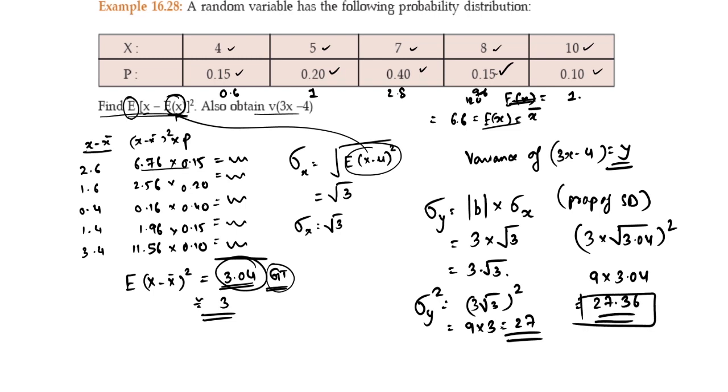This is the exactly correct answer. This is the approximate correct answer. You should normally ignore this and try to solve for an exact answer. This is the variance of 3x minus 4. We have taken 3x minus 4 as y, used the property of standard deviation, and found the variance.